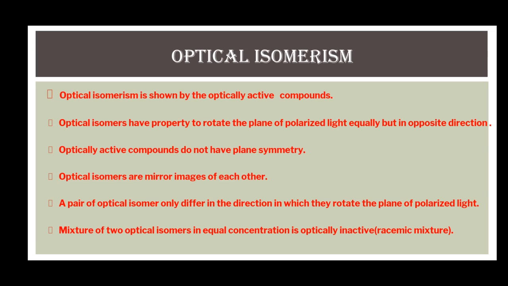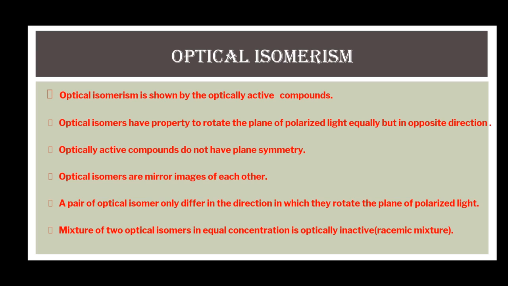Optical isomerism. Optical isomerism is shown by the optically active compounds. Optically active compounds have the tendency to rotate the plane of polarized light, and the pair of optical isomers have this property to rotate the plane of polarized light equally but in opposite directions. The optically active compounds do not have a plane of symmetry. Optical isomers are mirror images of each other.